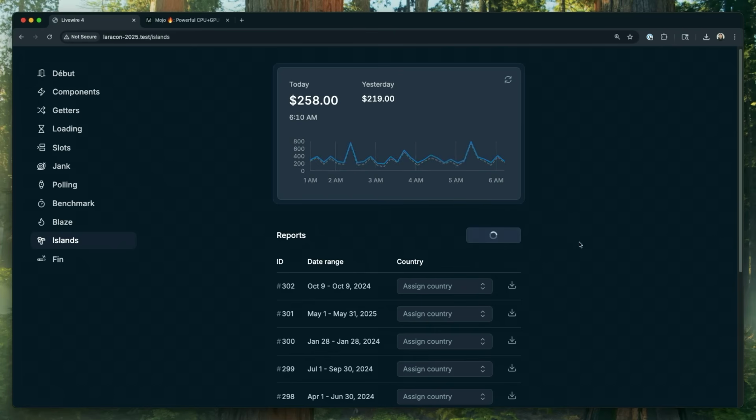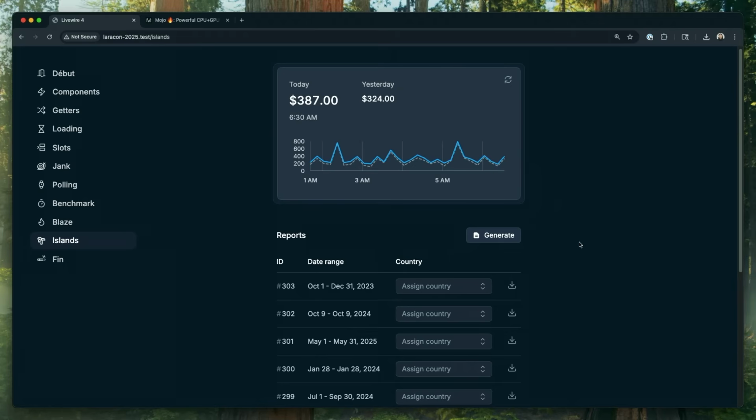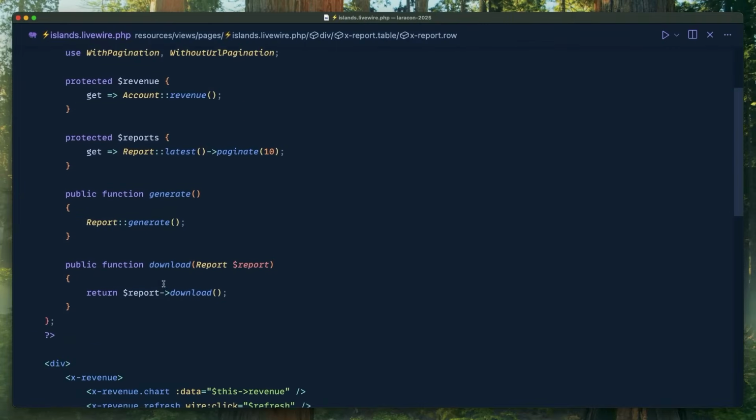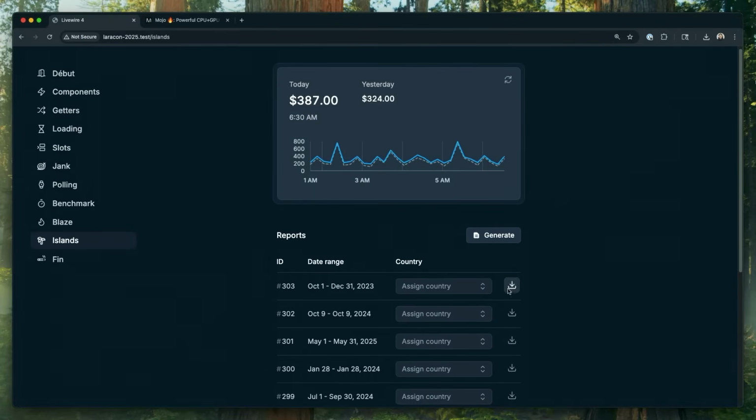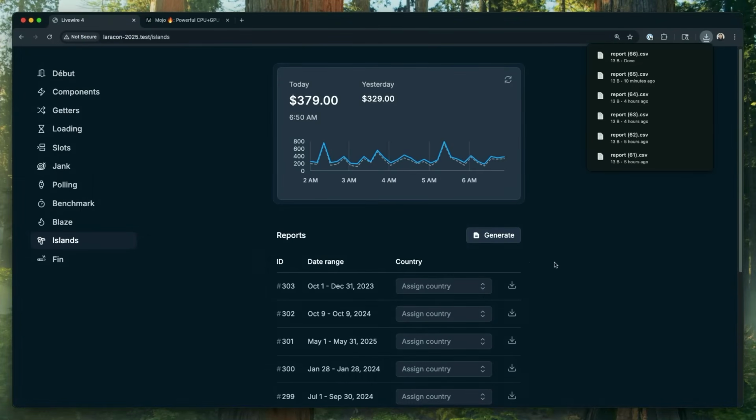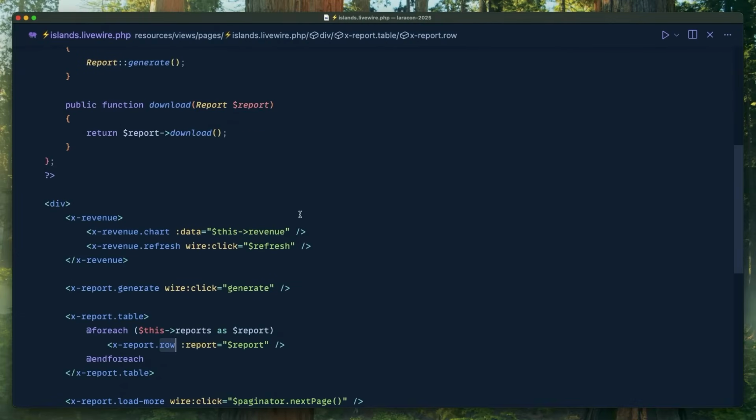So I hit generate, and now that generate thing that really didn't have to get all the data from up here, it did, because it generated the thing and it re-rendered everything. And now a download also takes a full second. Everything is held up. There's a bottleneck on this page, and it's this expensive revenue part.